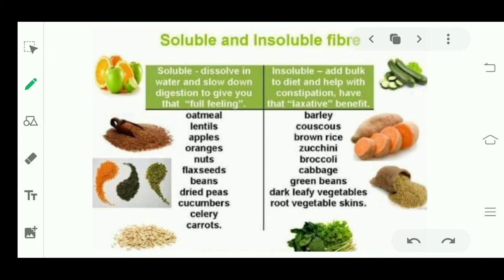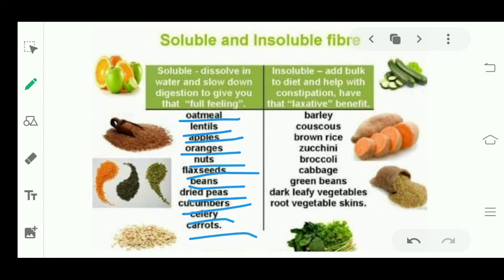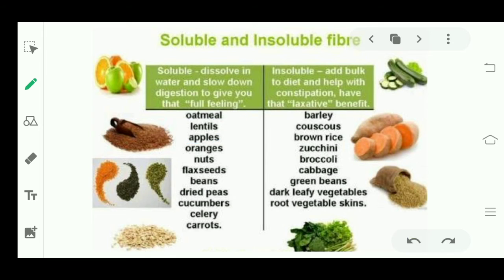Now, what are the sources of soluble and insoluble fiber? Sources of soluble fiber are oatmeal, lentils, apples, oranges, nuts, flax seeds, beans, dried peas, cucumbers, celery, carrots. It can dissolve in water and you feel heavy while you eat this.